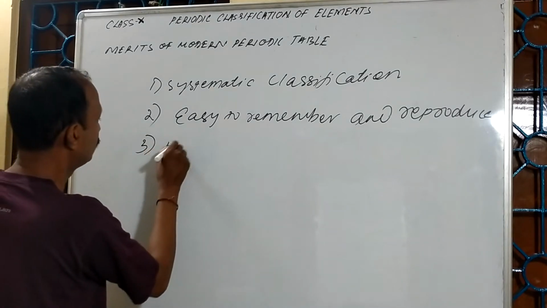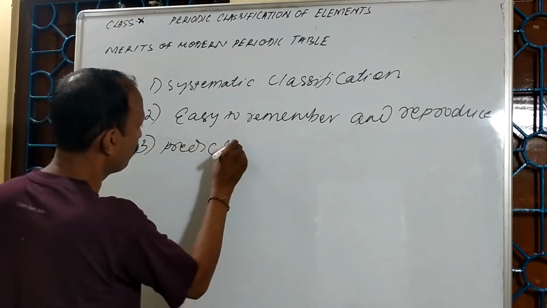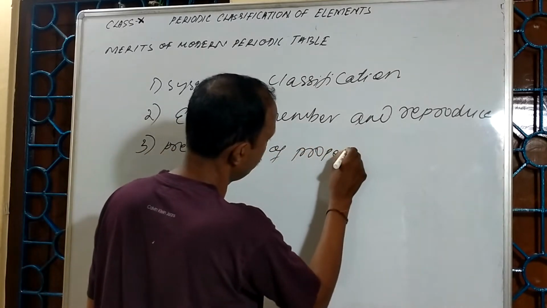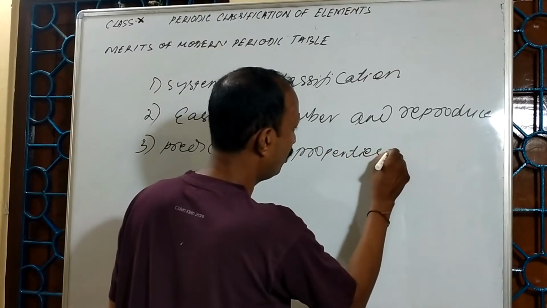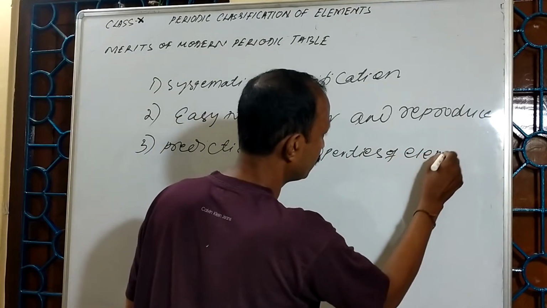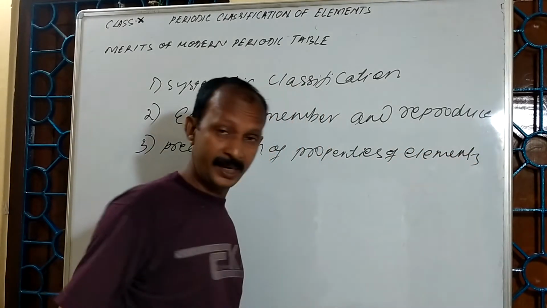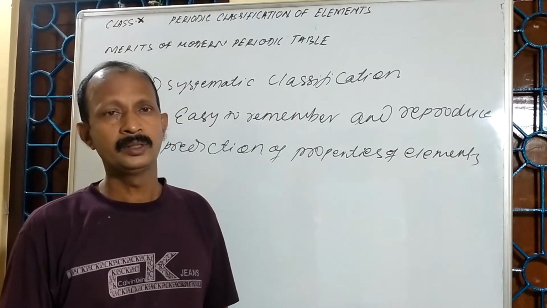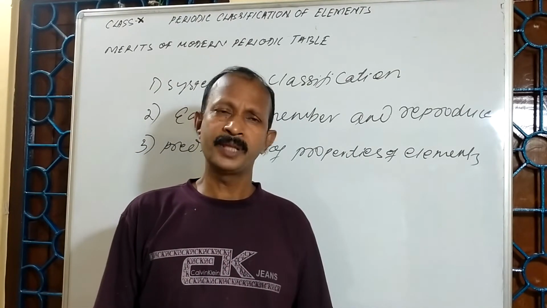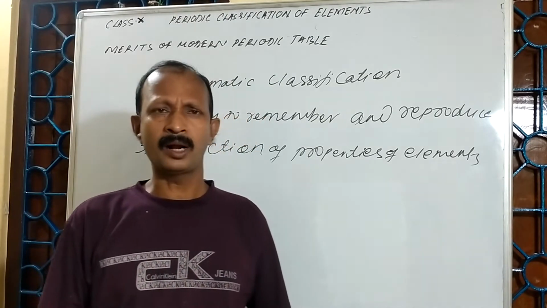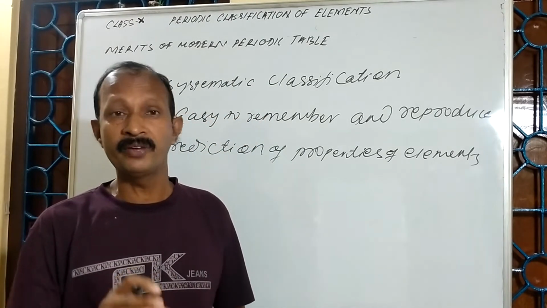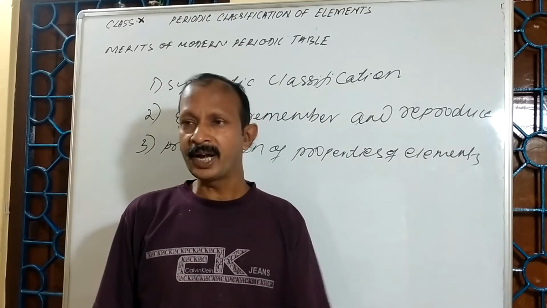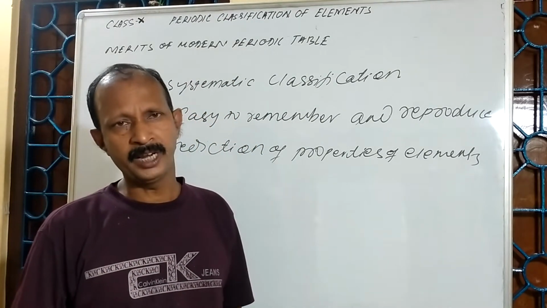Third point is the prediction of properties of elements. Since the elements are arranged according to the increasing order of their atomic numbers, or you can say according to their electronic configuration, it is easy to predict the properties of the elements.